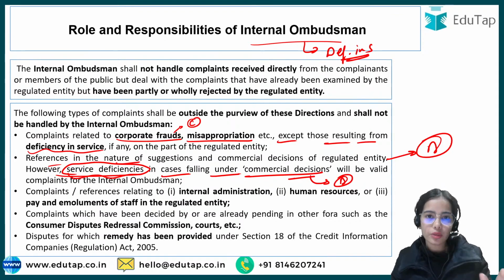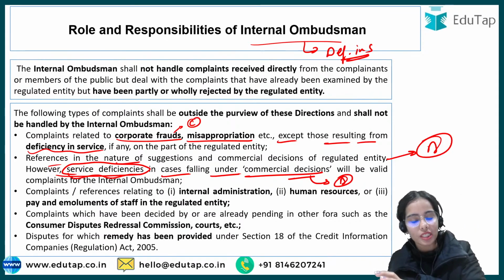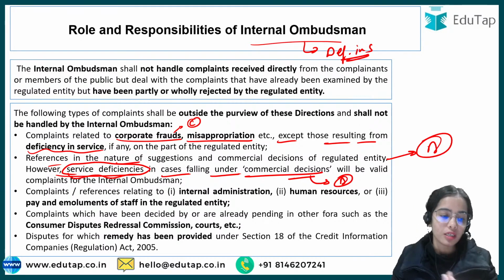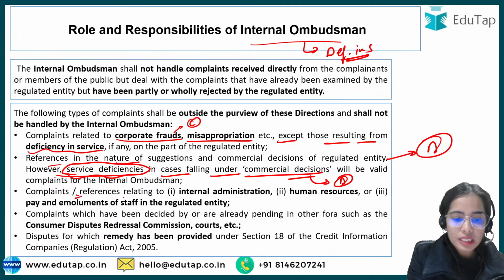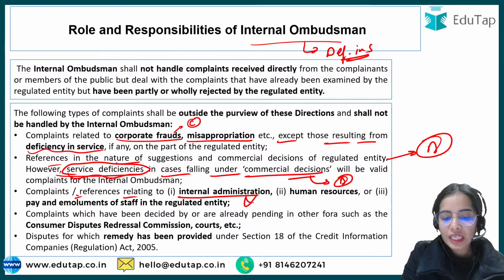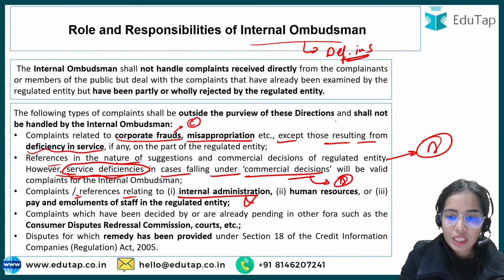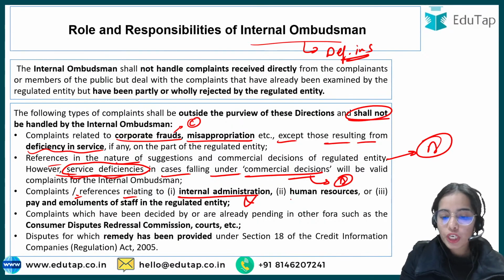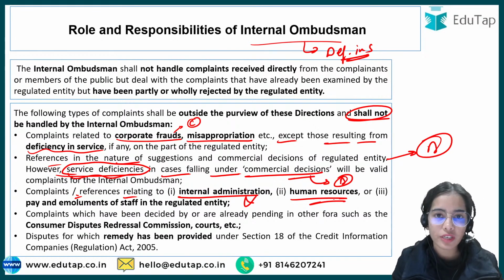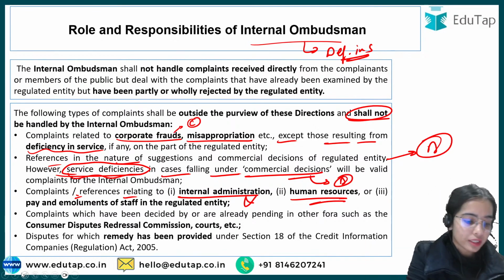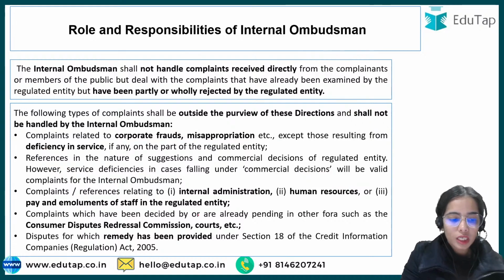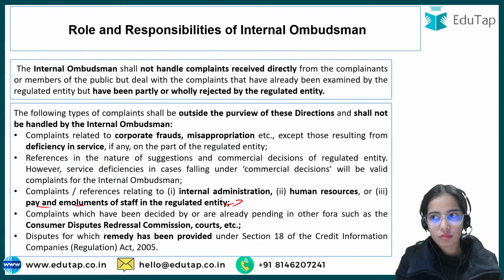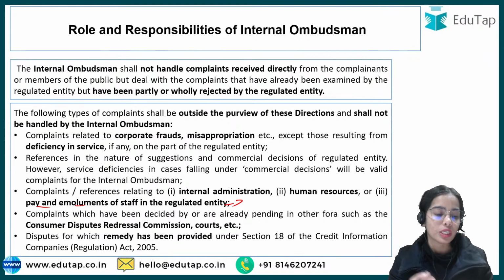If it is related to the services provided to the customer, then it can go to the internal ombudsman. Complaints or references related to internal administration should not be handled by the internal ombudsman. Human resources, such as some person not working well, should not go under the internal ombudsman.